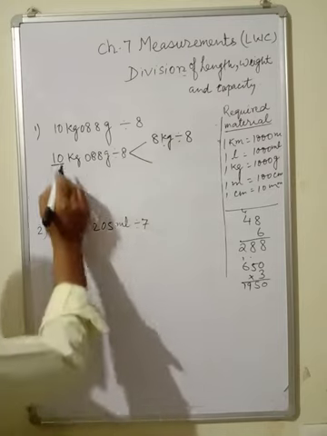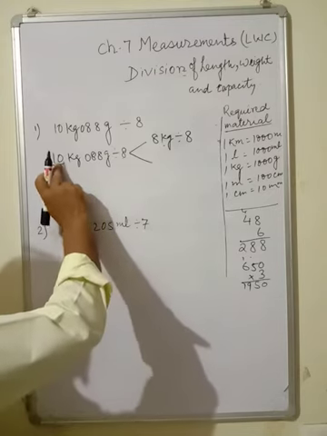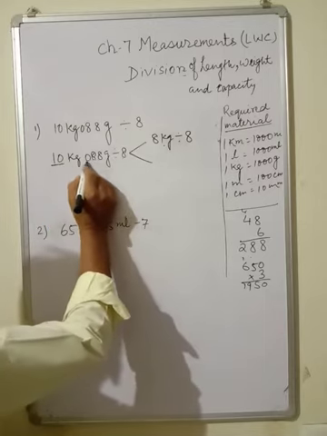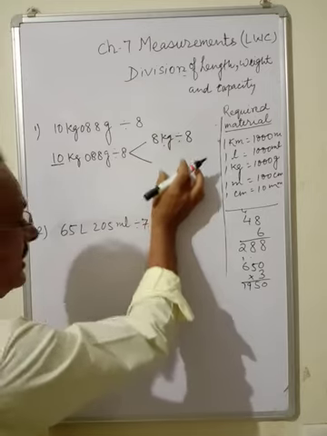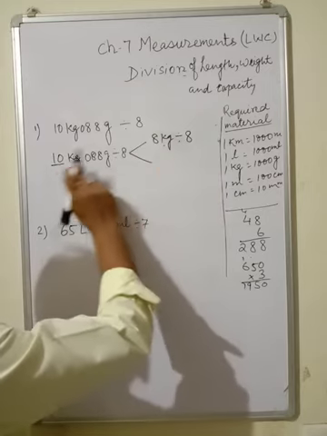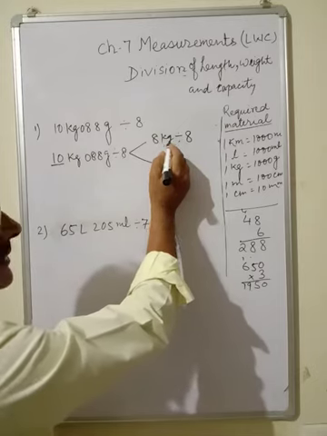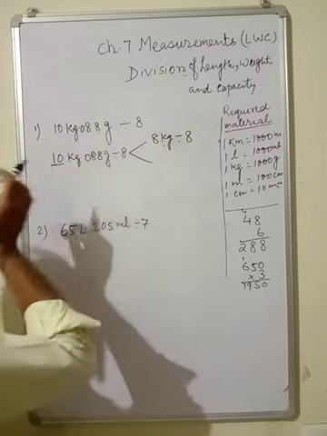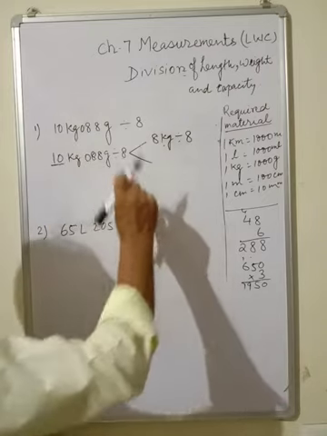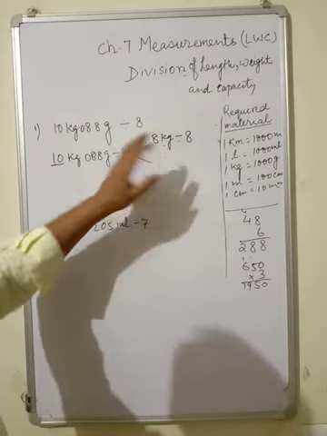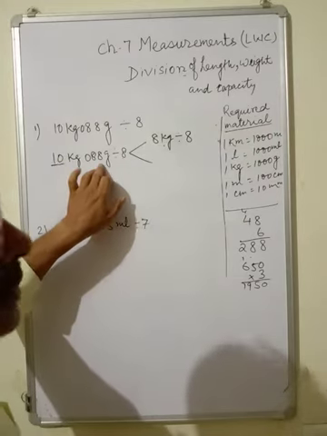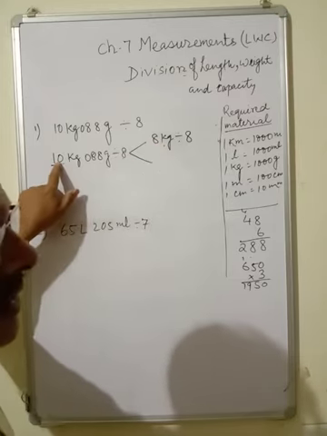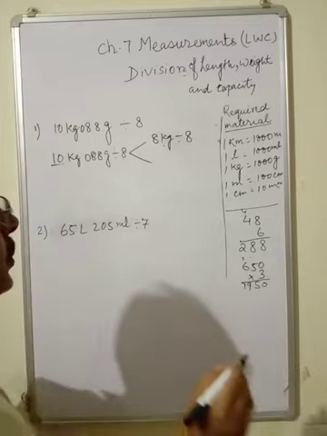Now you have taken 8 kg from this. So what is left? 2 kg left. So this 2 kg and this 88 gram, now you have to divide here. This is very important. From 10 kg you have taken only 8 kg. You have to take only the number which is exactly divisible by the divisor, and the remaining you have to add in the smaller unit. Out of 10 kg you have taken 8 kg, so 2 kg left. So 2 kg